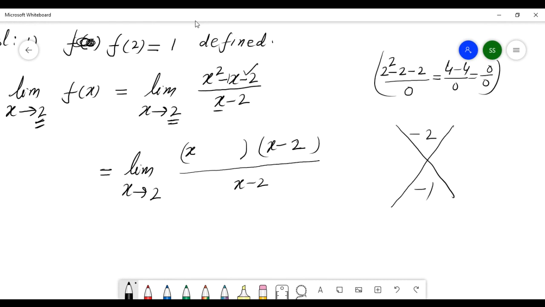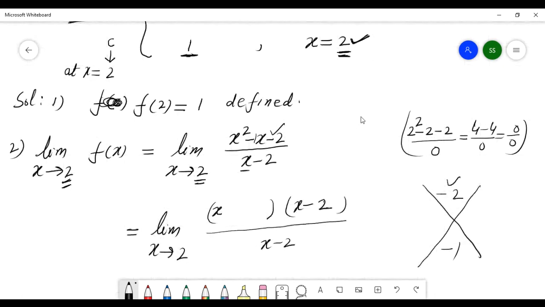Okay, and break this minus 2 into two numbers. Check this. Then this factor is possible or not possible. x square minus x minus 2. Right? So how to make factor here? Break minus 2 into two numbers.